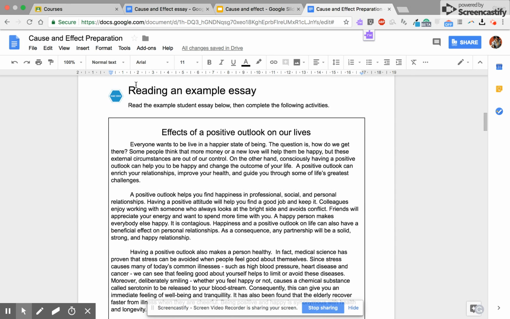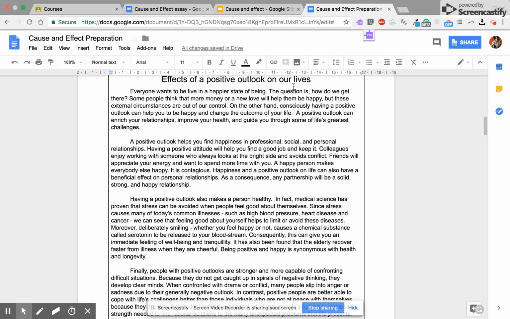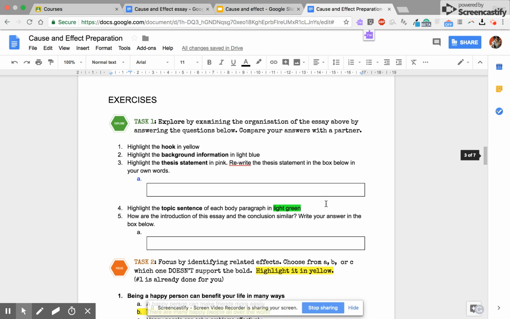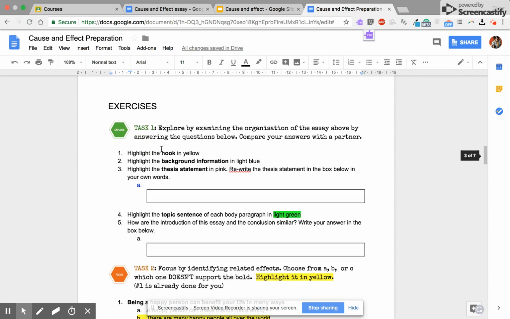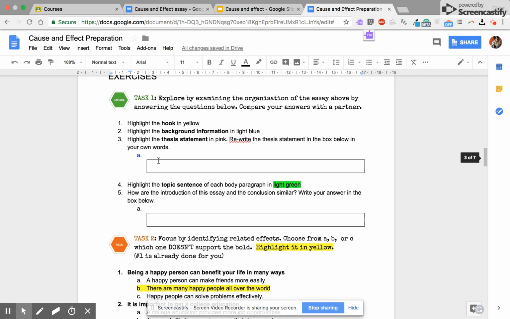Next, you'll see we're going to read an example essay. The essay is called Effects of a Positive Outlook on Our Lives. It has an introduction, 1 body paragraph, 2 body paragraphs, 3 body paragraphs, and a conclusion. Next, there are the exercises. The first exercise, task 1, relates back to this essay, and you'll need to use the information in the grey box to help you answer the questions.